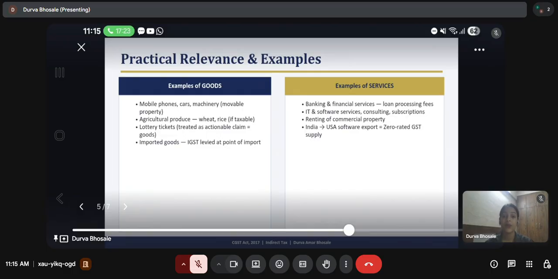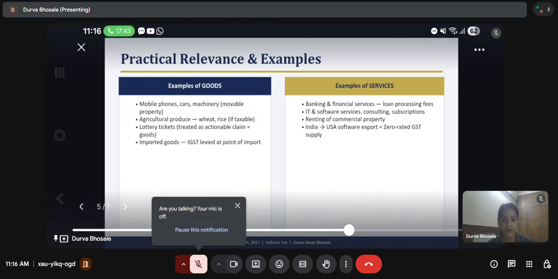The next is the practical relevance of GST and its examples. Examples of goods are mobile phones, cars, machinery, which fall under movable property. Then, agriculture produce, wheat and rice, if taxable. Lottery tickets, also something that we read before. Actionable claims are also considered goods. And imported goods: IGST is levied at the point of import.